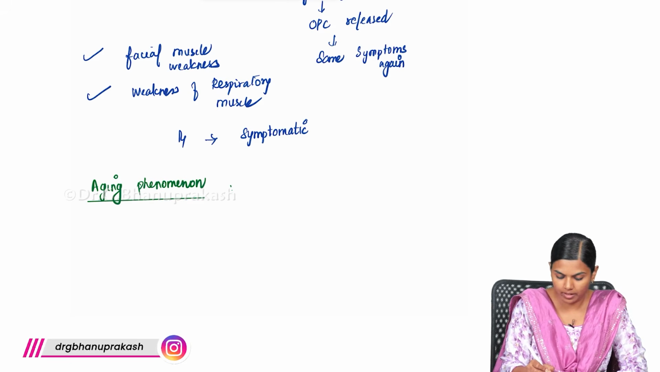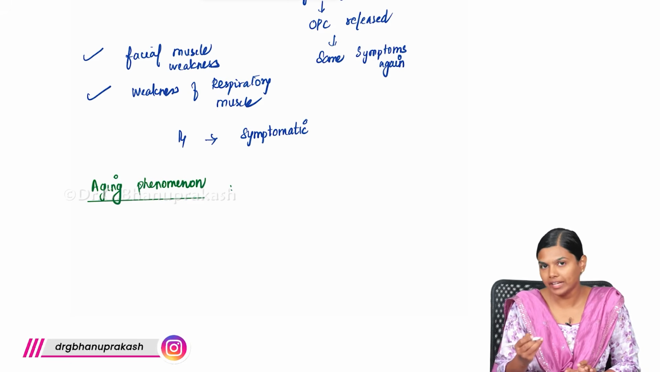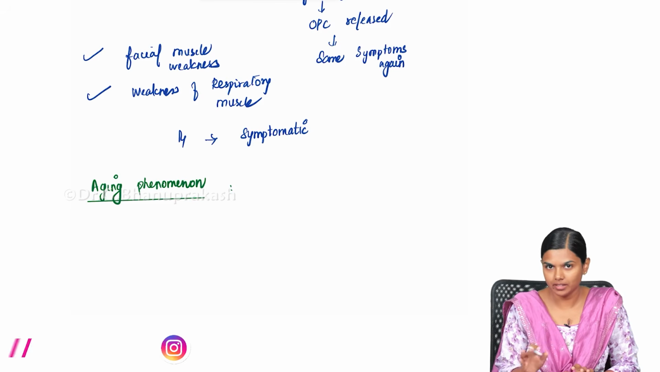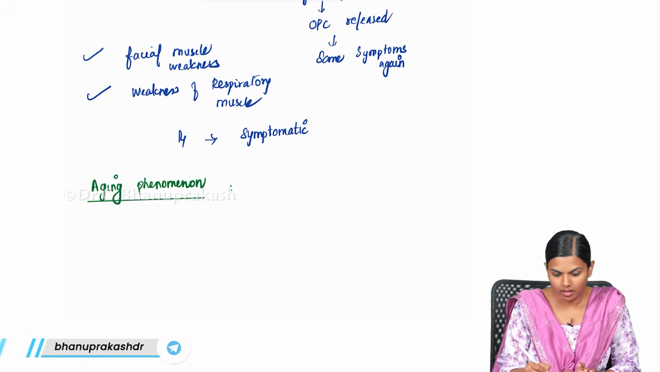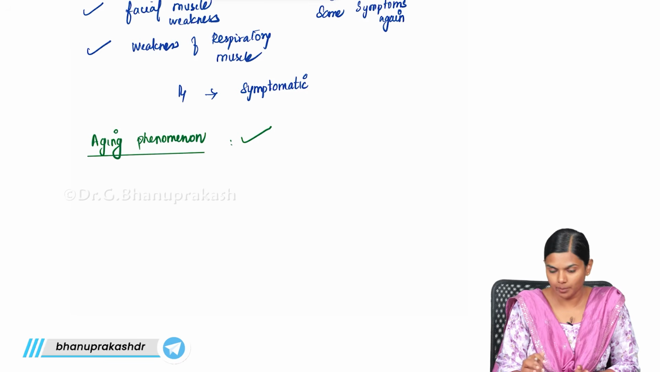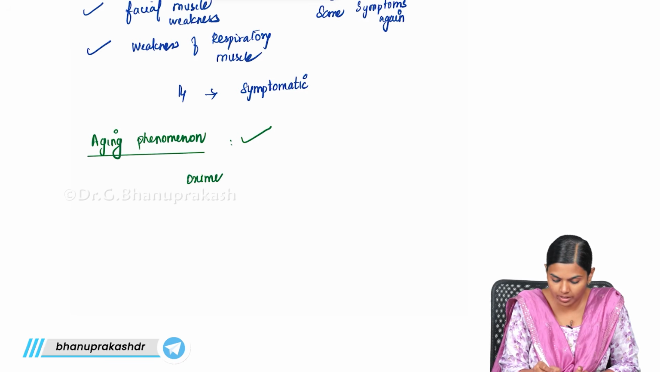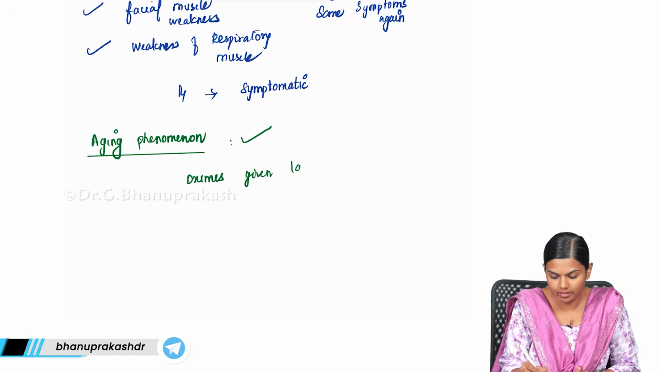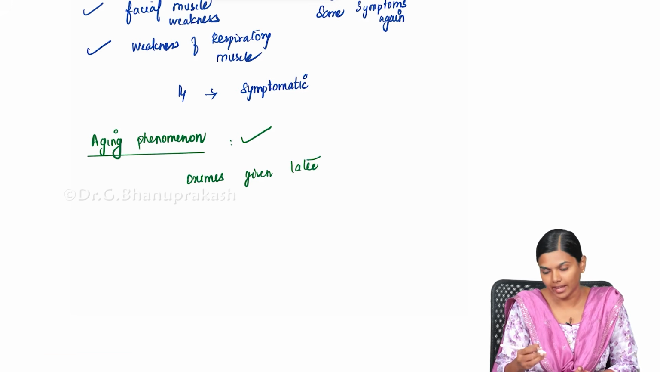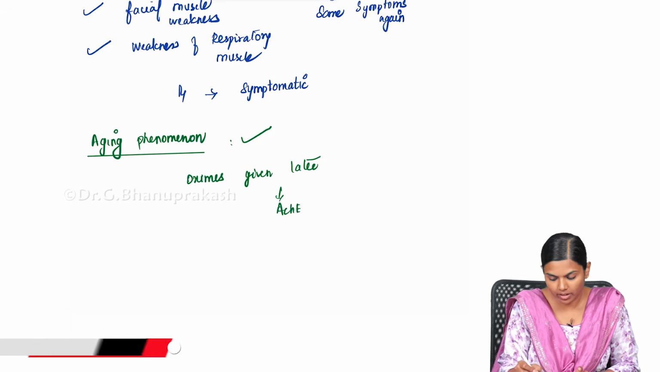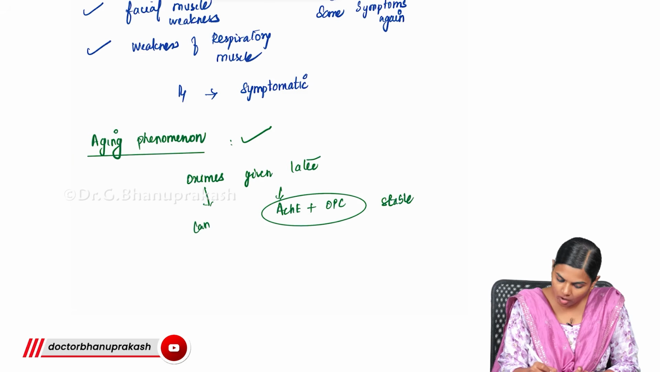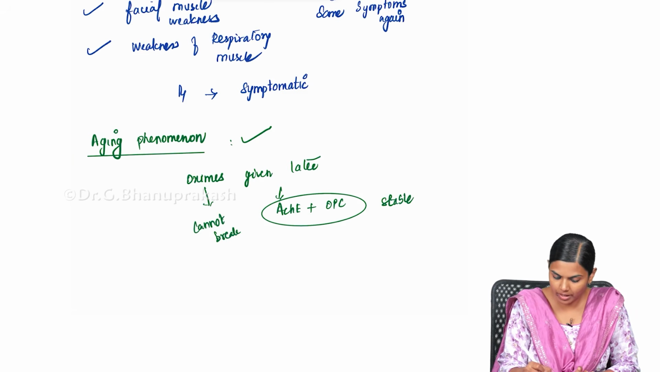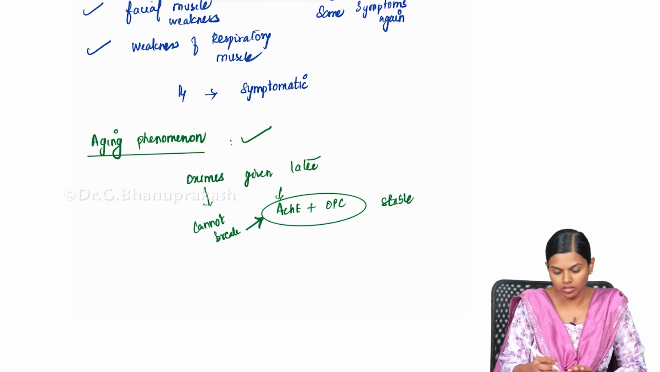So here what will happen is that when you don't treat adequately, you will get this intermediate syndrome. And if you start the treatment later, you will get something known as aging phenomenon. When oximes are given later, by that time the acetylcholinesterase plus OPC complex will become very stable. So oximes cannot break this complex. This is what aging is known as.